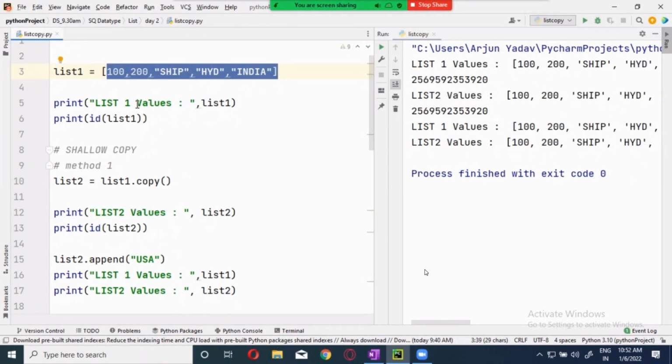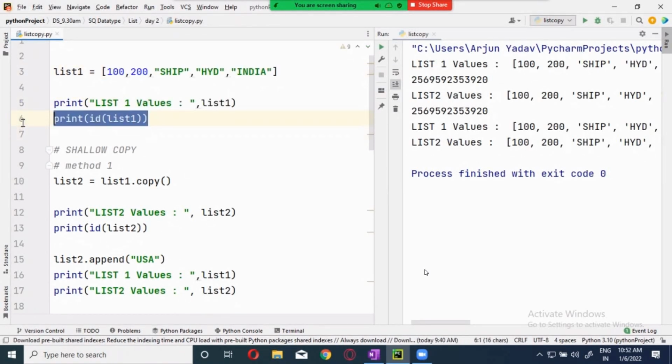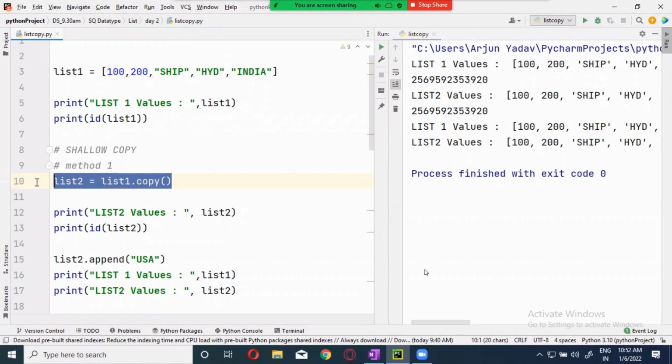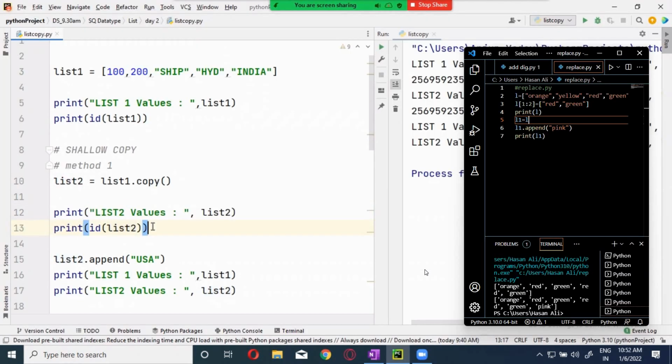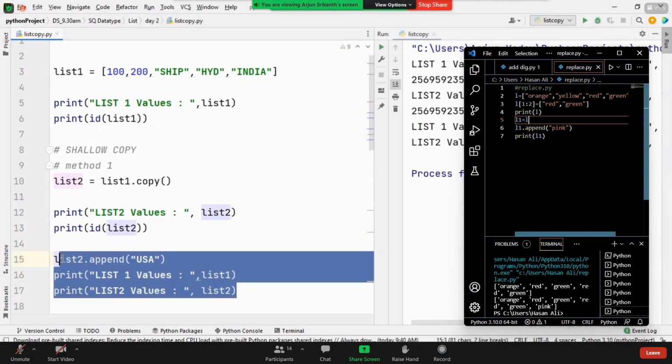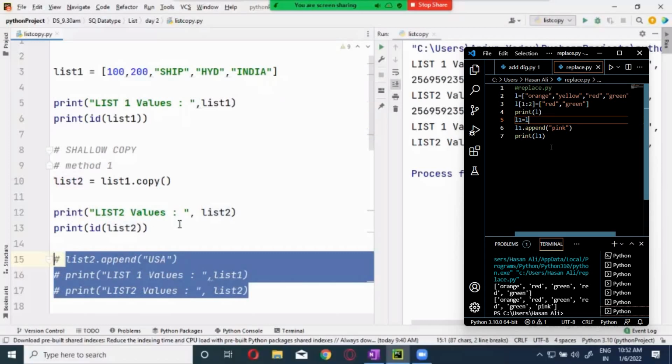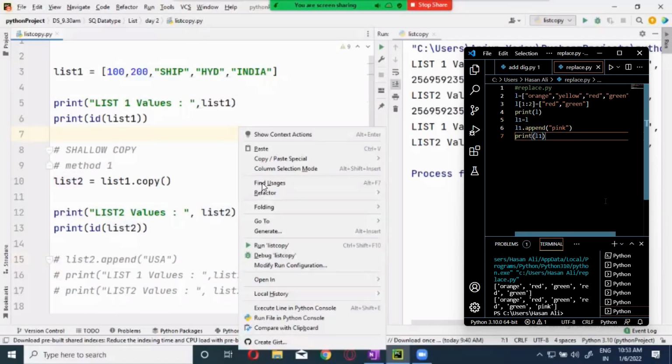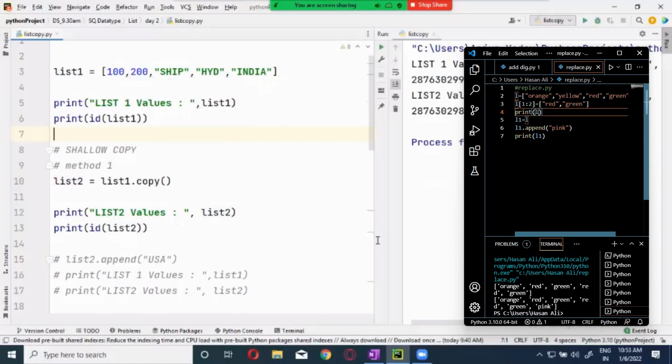This list, I'm printing the value, I'm printing the address. Then this is a shallow copy I'm doing. And I printed the address after doing the copy over here. Let's see whether they are pointing to the same memory location or a different memory location. Usually, they should be pointing to different memory locations.